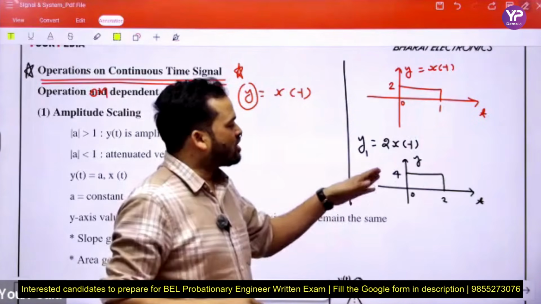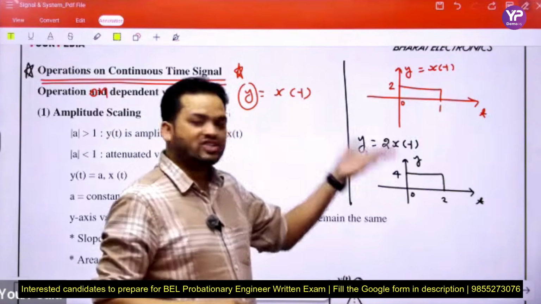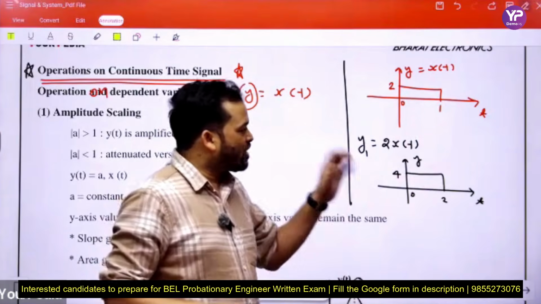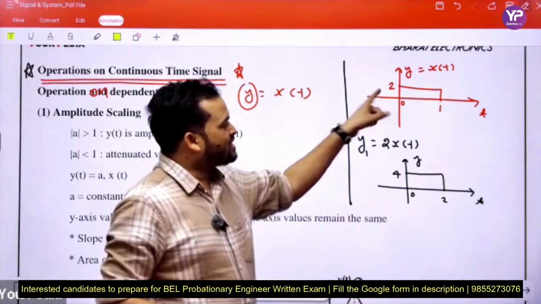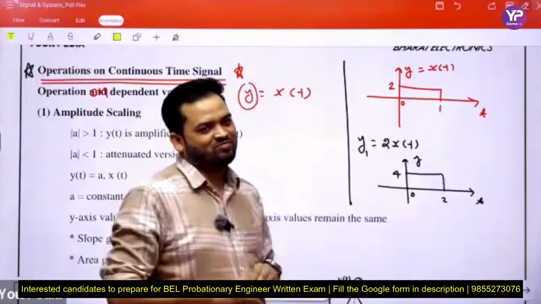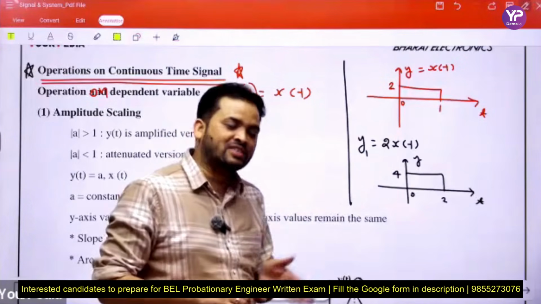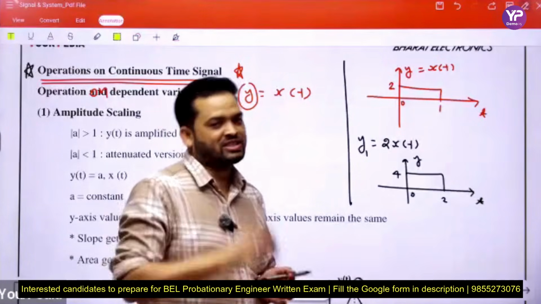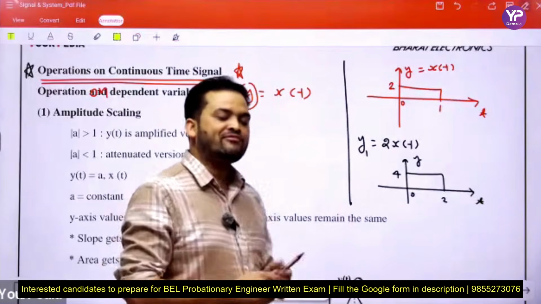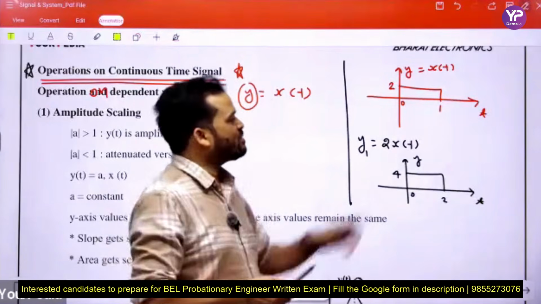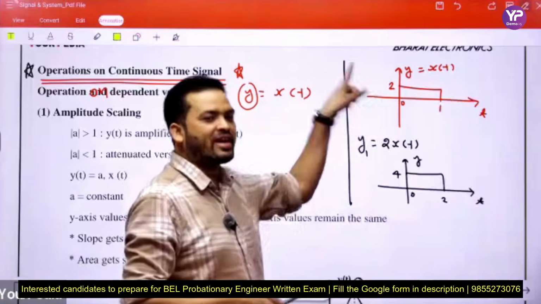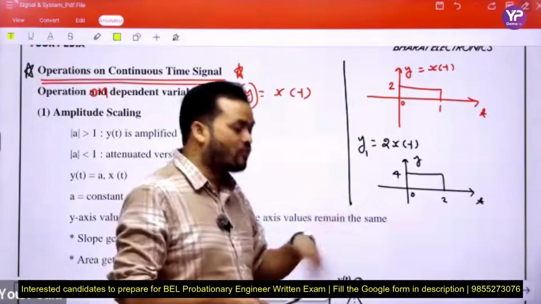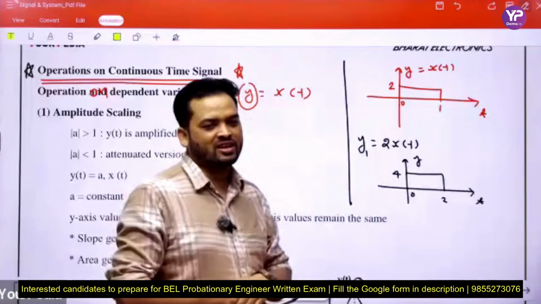If we want to draw half x(t), we multiply x(t) by half. Then what is the result? We multiply all the values on the y-axis by the same scalar. Like here by 2, if we consider 1 by 2 x(t), then we multiply all the values which lie on the y-axis, or the value of the amplitude, by the same scalar. Okay?